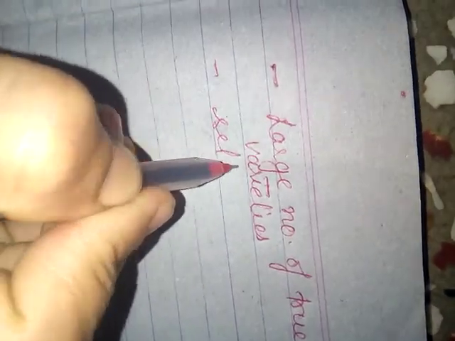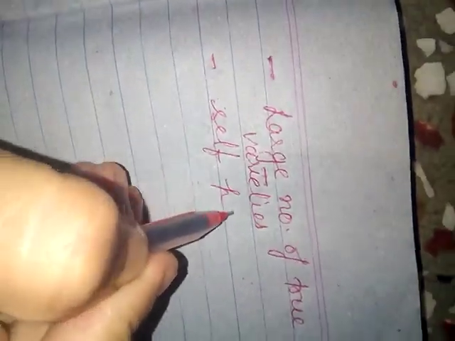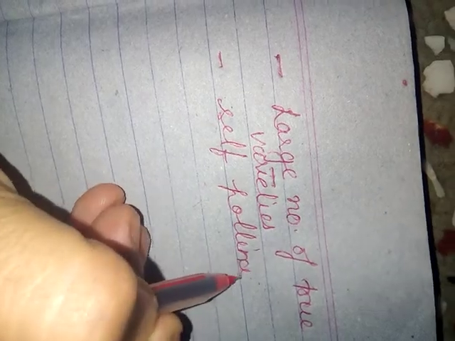And peas are normally self-pollinated. These plants are self-pollinated. But if the self-pollination fails, what happens? They can go for cross-pollination also.